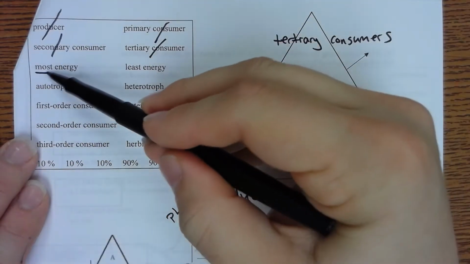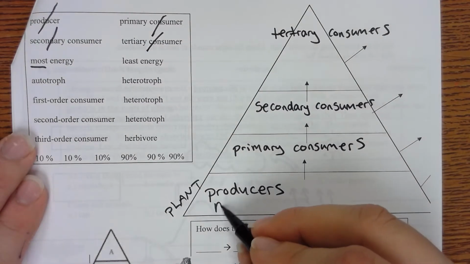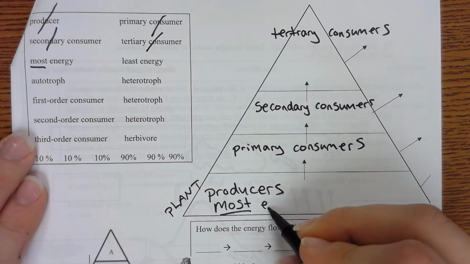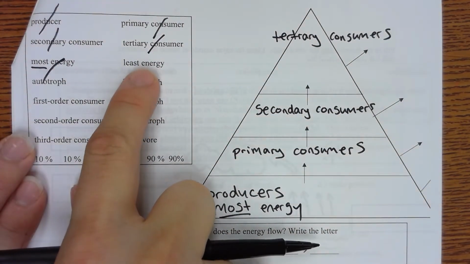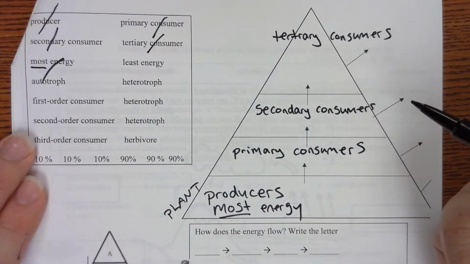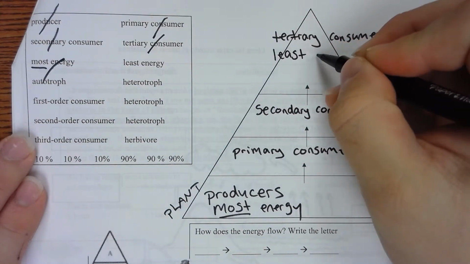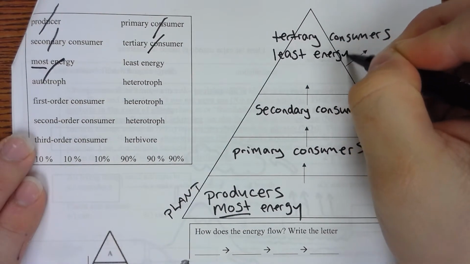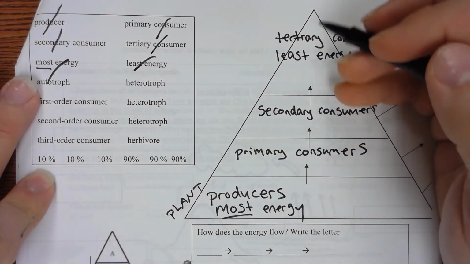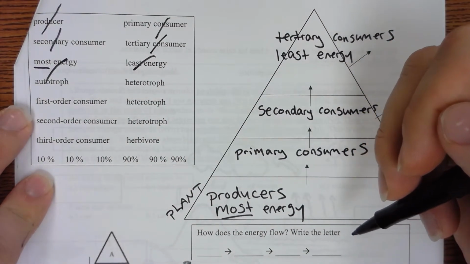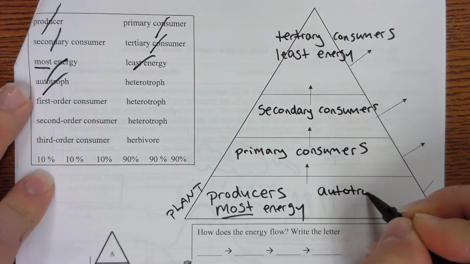Okay, where is the most energy? The most energy is always with the plants, so it's on the bottom, most energy. Where is the least energy? The least energy is always with the tertiary consumers, on the top of the pyramid. Autotroph, where is autotroph? Autotroph means plants. So plants are on the bottom. You put autotrophs here.